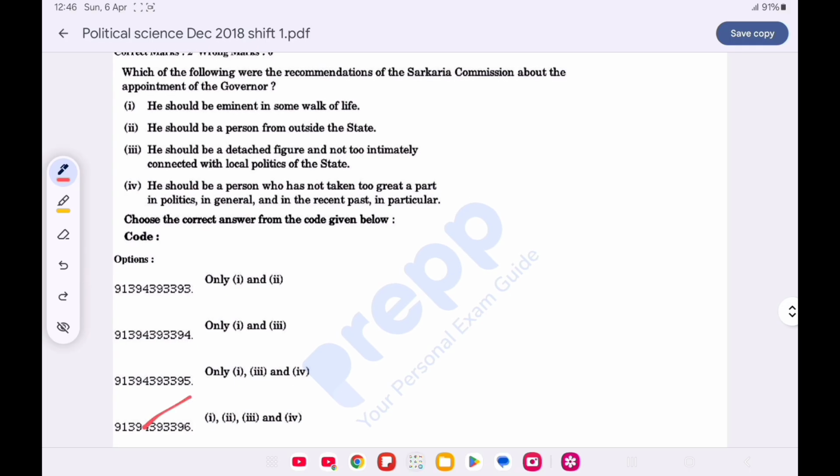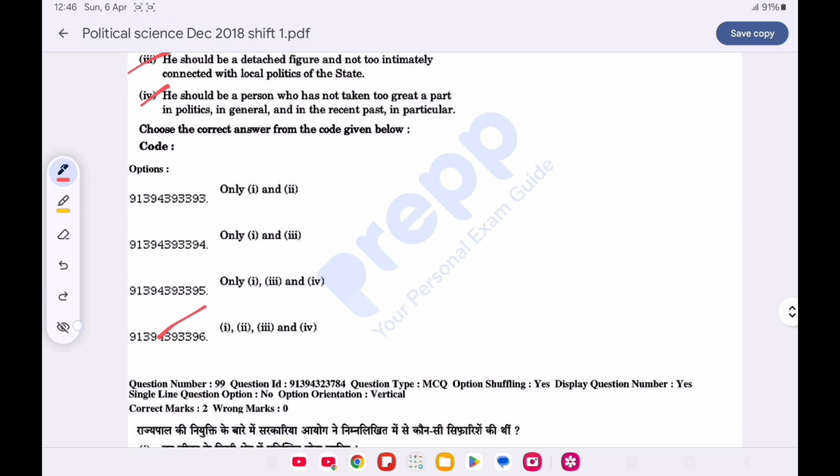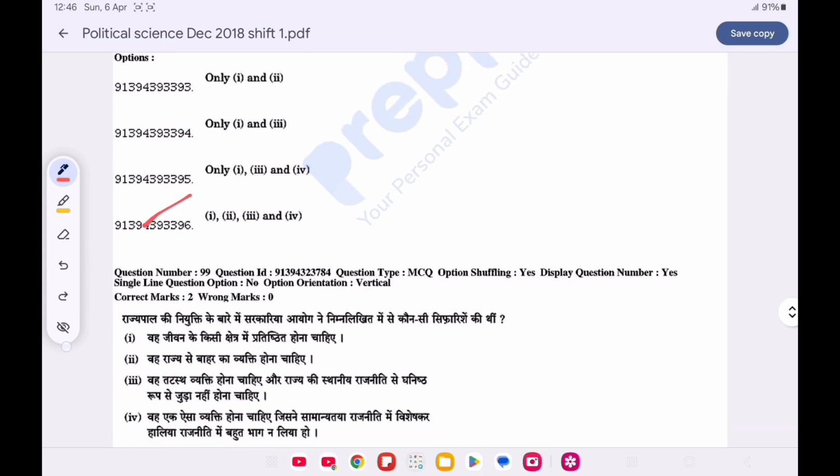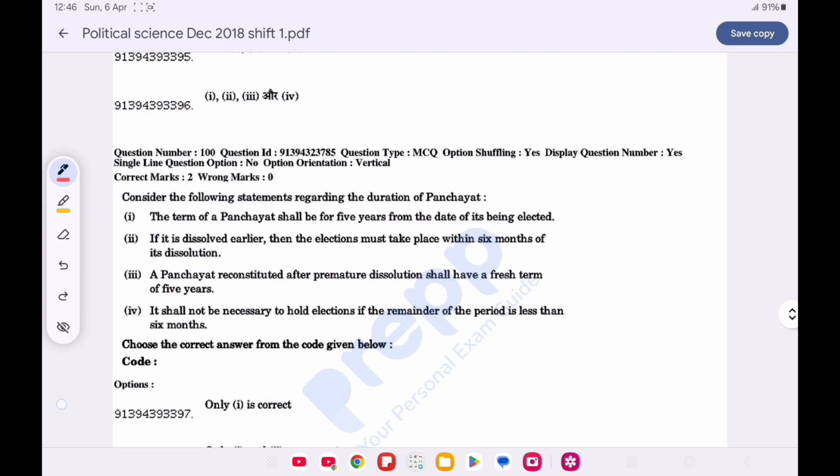He should be eminent in some walk of life. He should be a person from outside the state. He should be a detached figure and not too intimately connected with local politics of the state, and he should be a person who has not taken too great a part in politics in general and in recent past in particular. Now question number 100.